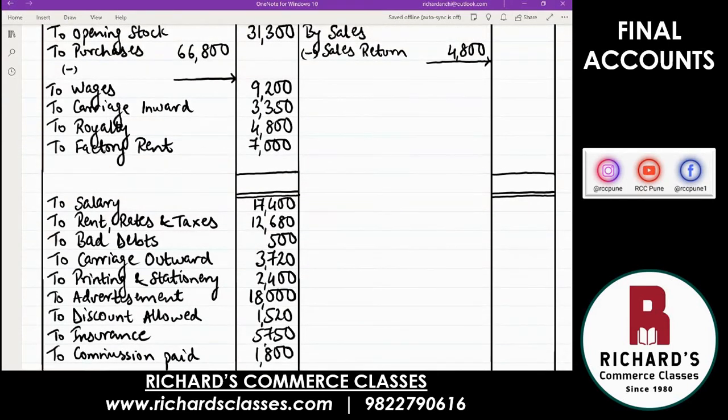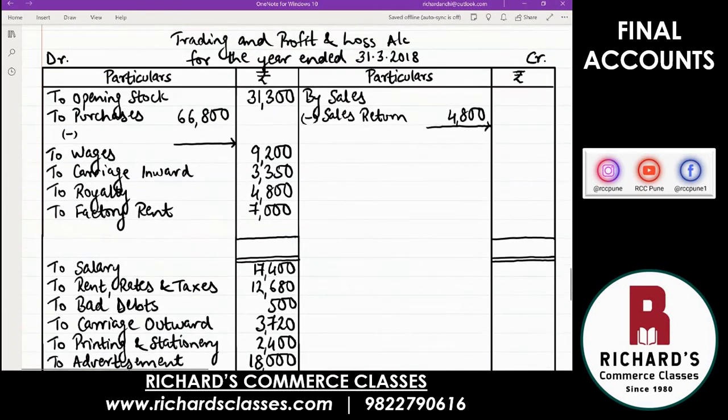Okay, at this point, we have finished all debit items. So if you see in your account, they have all come on the debit side except one, that is sales return, because of course that has to be written with sales. Now you will take from the question all the credit items and stick to only the credit side except one, and that is purchase returns.